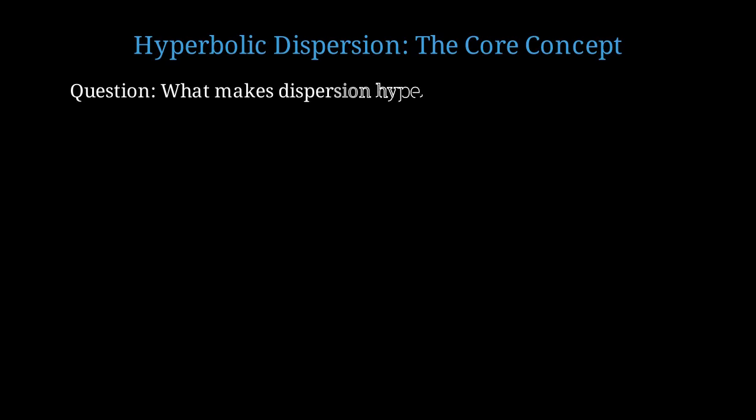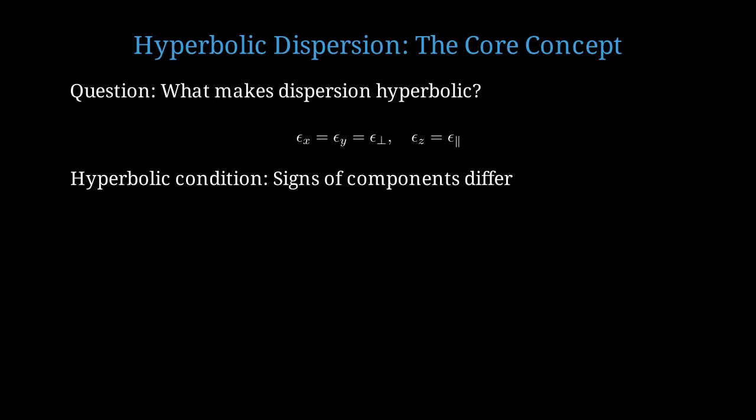Here's an important question. What makes the dispersion relation hyperbolic? The answer lies in the anisotropic permittivity tensor. For a uniaxial material, we have epsilon x equals epsilon y equals epsilon perpendicular, and epsilon z equals epsilon parallel. The two perpendicular components are equal, while the parallel component is different. The hyperbolic condition occurs when epsilon perpendicular and epsilon parallel have opposite signs. One component is positive, while the other is negative.